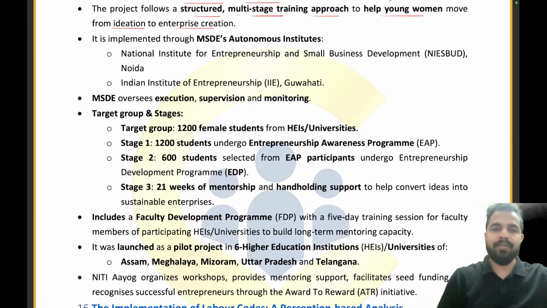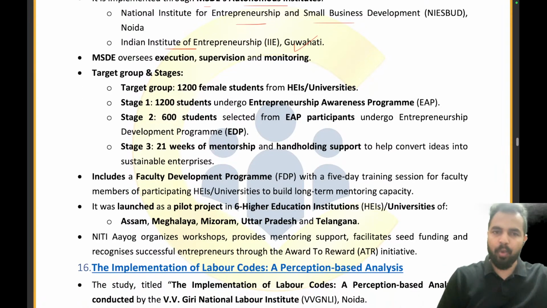It is implemented by the Ministry of Skill Development and Entrepreneurship through autonomous institutes like the National Institute for Entrepreneurship and Small Business Development and the Indian Institute of Entrepreneurship, Guwahati. तो ये दो organizations का नाम याद रखिए, which are the autonomous institutes implementing this Swavlambini program: the National Institute of Entrepreneurship and Small Business Development, Noida, and the Indian Institute of Entrepreneurship, Guwahati. The MSDE oversees the execution, supervision, and monitoring.